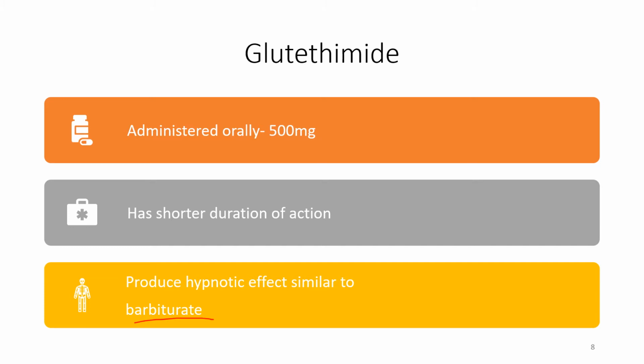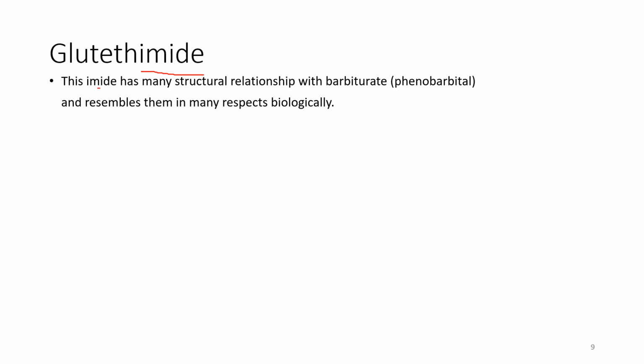Okay. Next, let's discuss the chemistry of glutethimide. You can see in its name that it is an amide. This amide has many structural relationships with the barbiturates, as we discussed in the previous slide, producing a hypnotic effect similar to the barbiturates, and it also resembles them in many respects biologically. This means the mechanism of action and the pharmacokinetics are also similar to the barbiturates. Why? Because it has a structural relationship with the barbiturates.